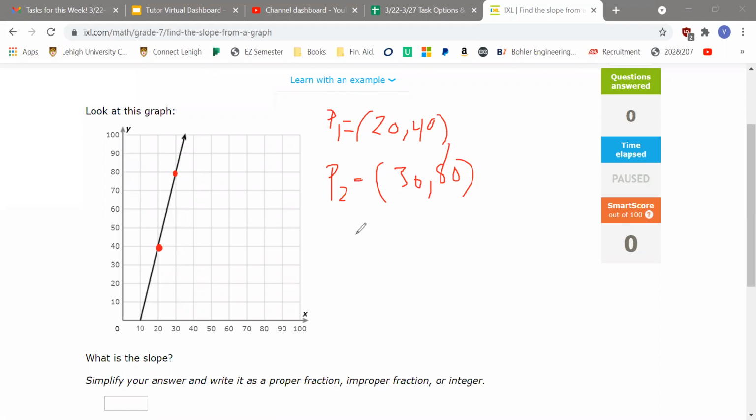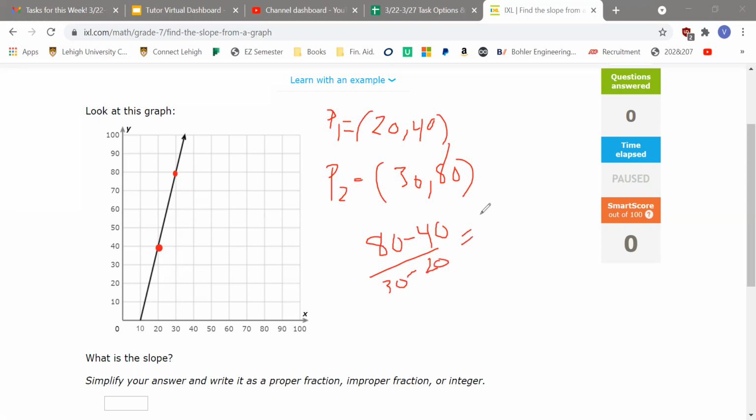Now we just need to do our equation. So slope is going to be equal to rise over run. So remember rise, so we start with the numbers on the end. So it would be 80 minus 40. Now I'm just doing 80 first because if you do 40 minus 80, it would be a negative number. So this is just easier to do. And 30 minus 20.